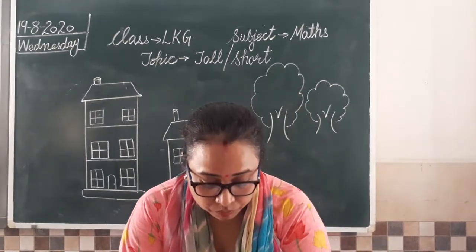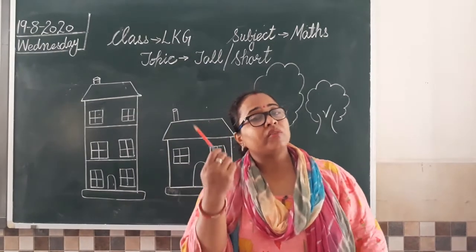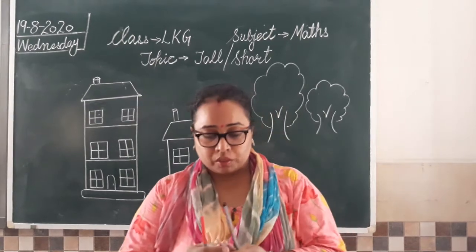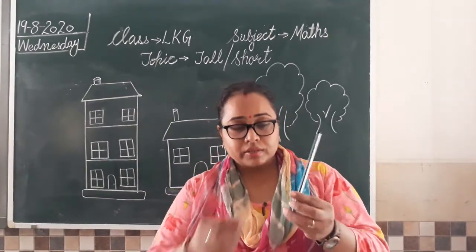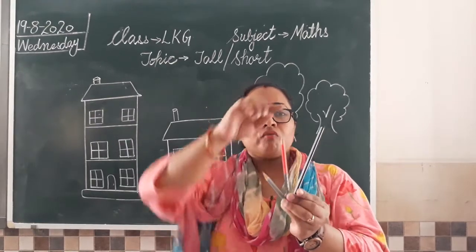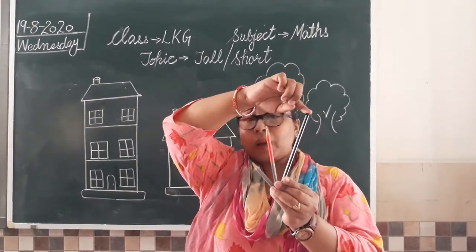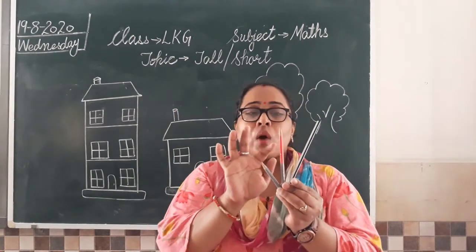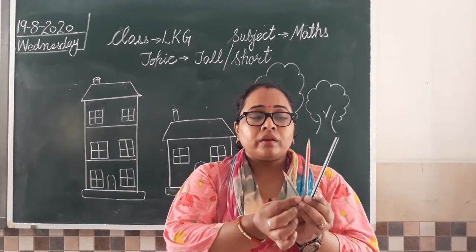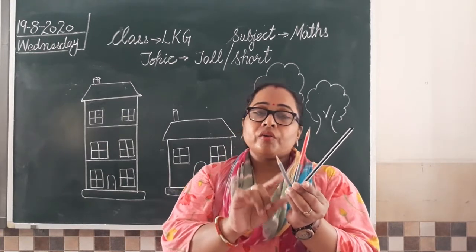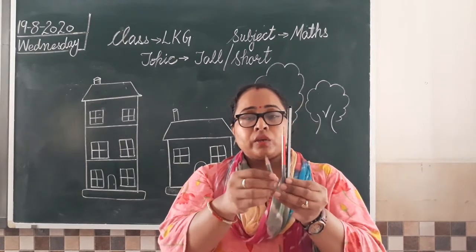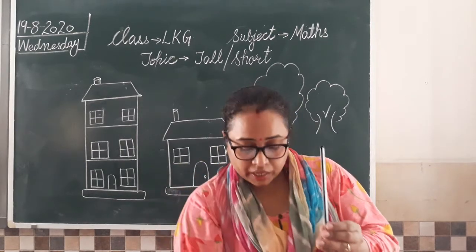Second, we all use these pencils when we are doing work in our notebook. So I have 3 different pencils with me. One is this, second one is this, and the third one is grey. So one is black and silver, Apsara pencil, you all are aware. One I have little pink in color, or you can say reddish pink in color, and one I have is of grey color. So can you see the height of these 3 pencils? Can you compare them? चलिए एक को नीचे रखते हैं.